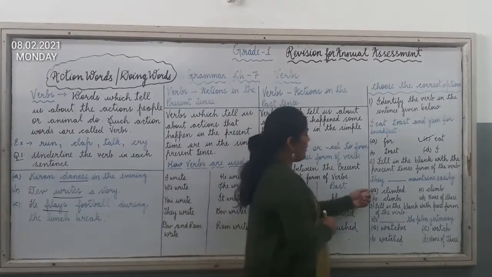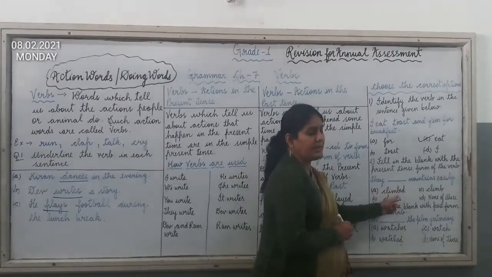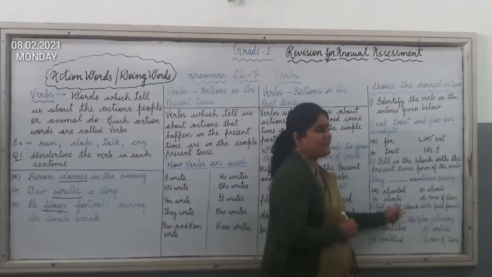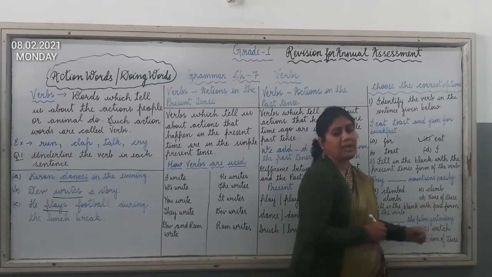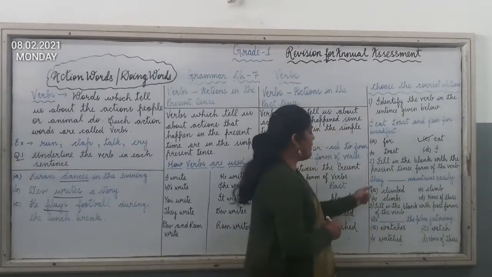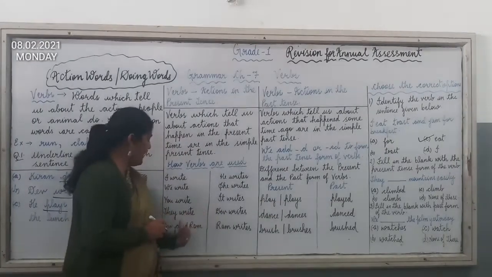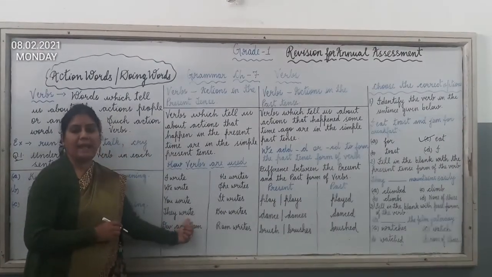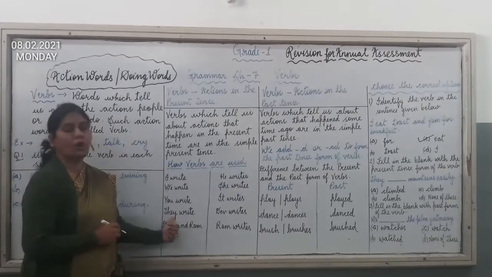So here four options are given to you. Option A is climbed. Option B is climbs. Option C is climb. Option D is none of these. So children, tell me which option is correct. Look here, we will not add S to the verb when we talk about they.